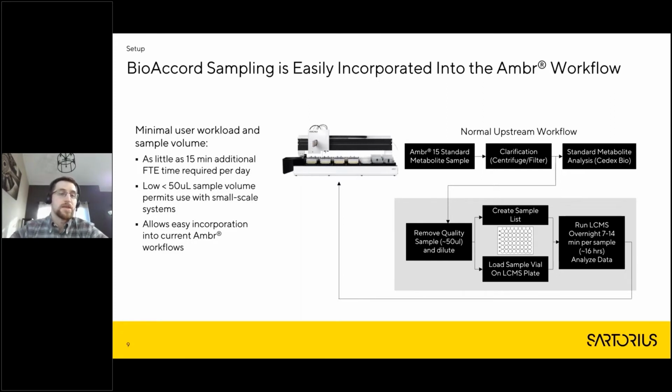In analytics, that might not be considered a small sample, but for us it is, especially when you work on some of the larger scale reactors. But what this shows is the ease of incorporation that the BioAccord has into the Ambr workflow. The Ambr workflow itself, it's just these few additional steps as of right now.